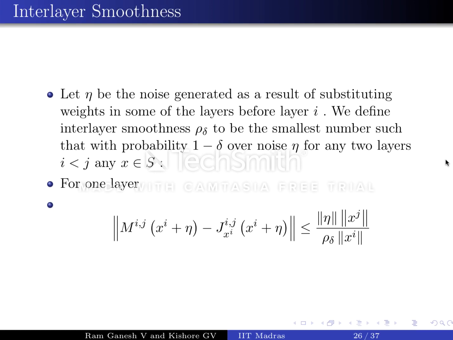The final property we're going to talk about is interlayer smoothness. Let eta be the noise generated as a result of substituting weights in some of the layers before layer i. We define interlayer smoothness rho delta to be the smallest number such that with probability 1 minus delta over noise eta, for any two layers i less than j, for any x, the given condition holds.